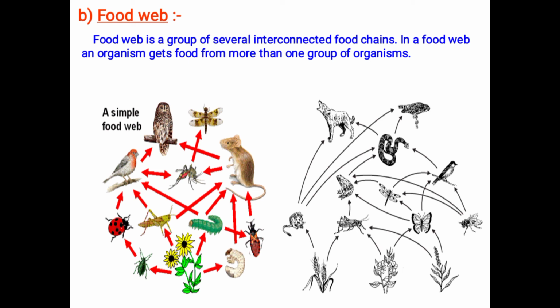It is nothing but an interconnection between the food chains. Sometimes it may eat bugs in this food chain, sometimes grasshopper from this food chain, sometimes larva from this food chain. The interconnection between different food chains is called a food web.